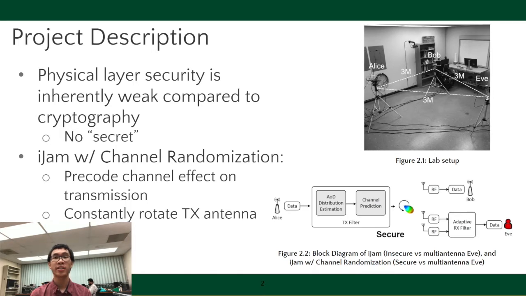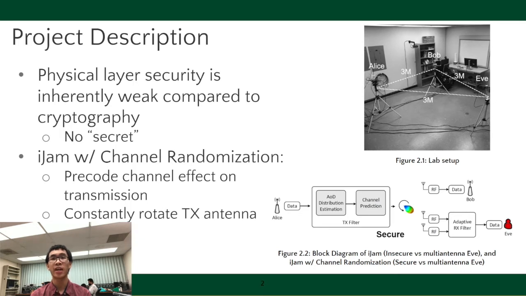Physical layer security is much weaker compared to cryptography, as you do not have a shared secret, or a key, protecting your transmission from being deciphered by others. Although there are methods to obfuscate the transmission of the key so only the legitimate receiver will know the message, such as jamming, this can easily be beaten by a multi-antenna eavesdropper. A multi-antenna eavesdropper can utilize Alice's transmission of pilot symbols to estimate and equalize the wiretap channel, and identify which symbols are being jammed, picking out the unjammed symbols and reconstructing the key.